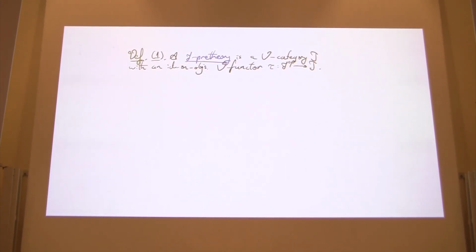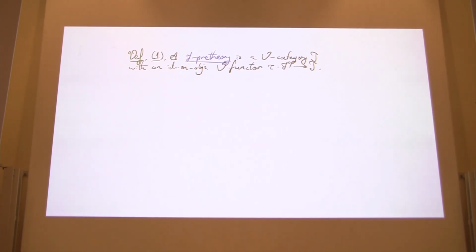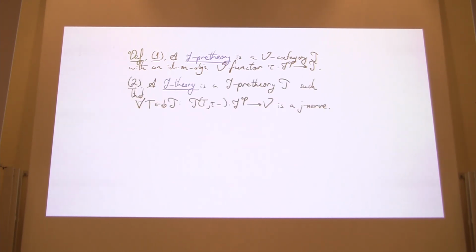And we have the following definitions. A J-pre-theory is a V-category T with an identity-on-objects V-functor tau from J^op to T. So the objects of T end up being the objects of J. And then among these, the J-theories are those J-pre-theories that satisfy this further condition, that for every object t of T, when we look at the following V-functor, it is required to be a J-nerve. And then we say that T is a J-theory, not just a J-pre-theory.